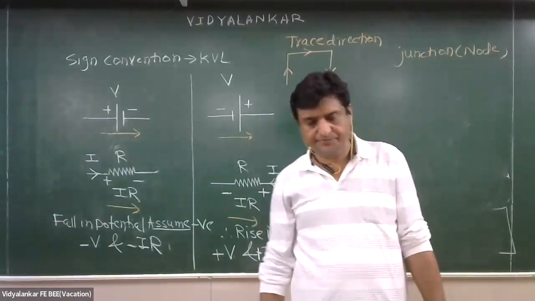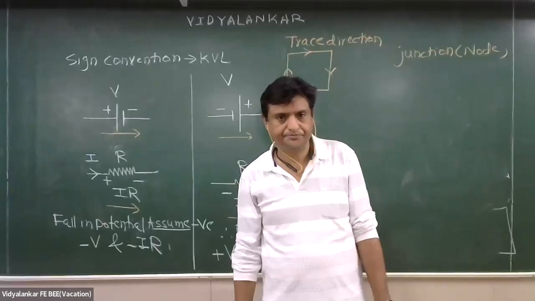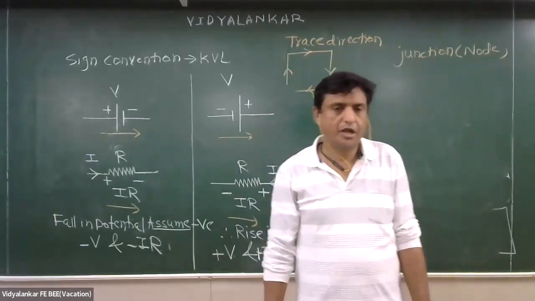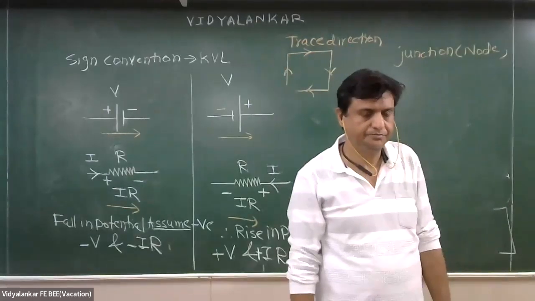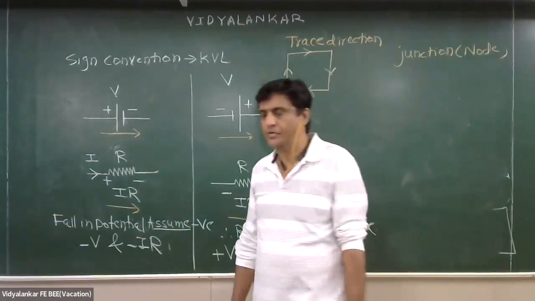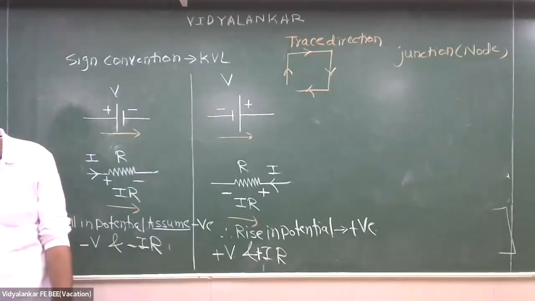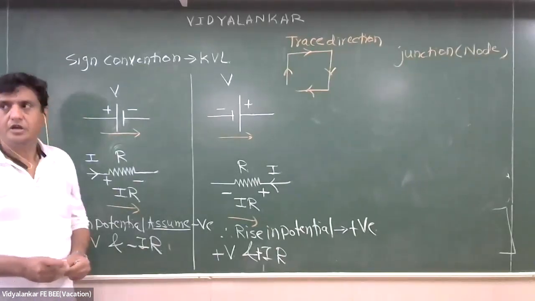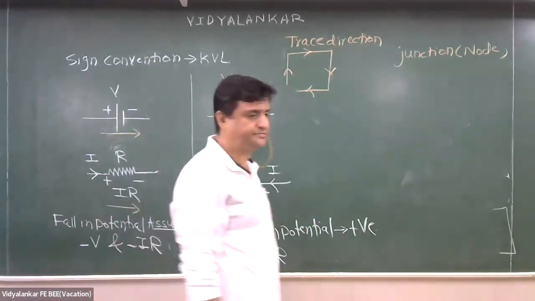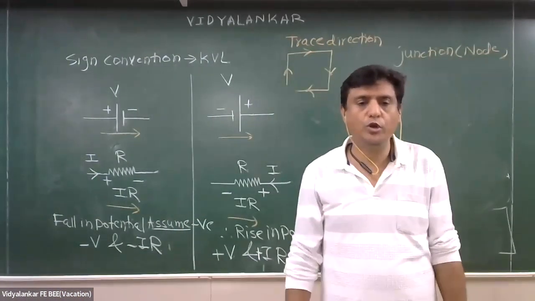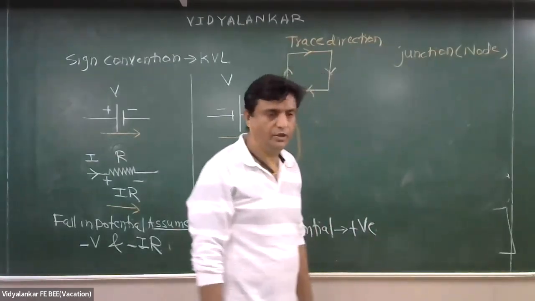Sum of currents coming to the node is always equal to sum of currents going away from the node.